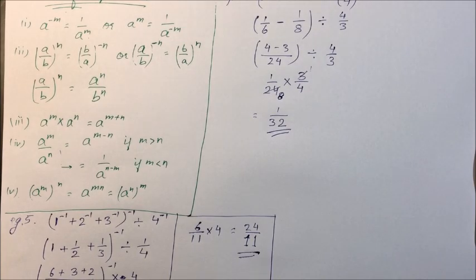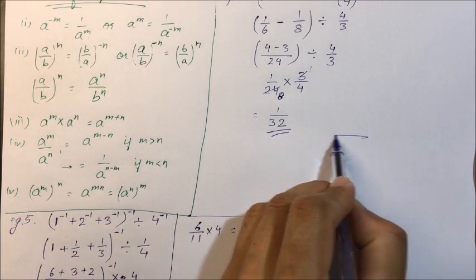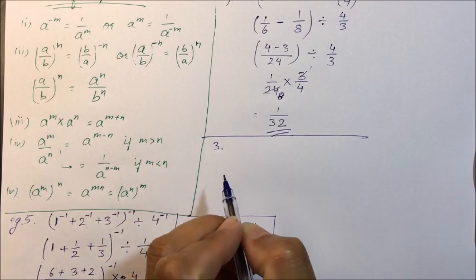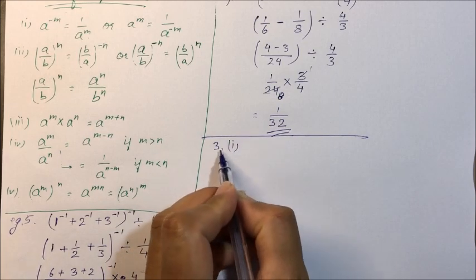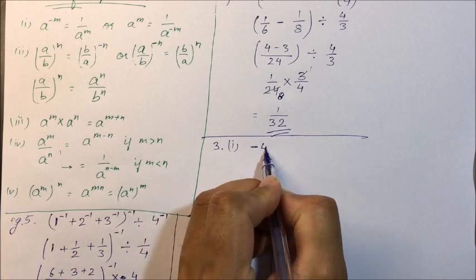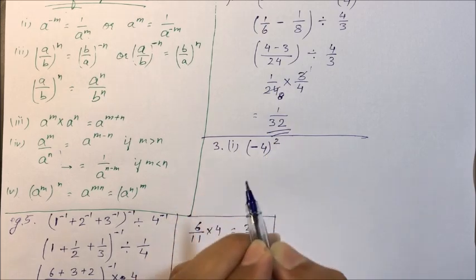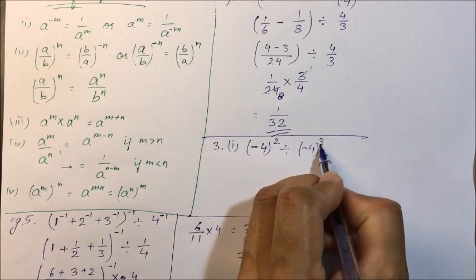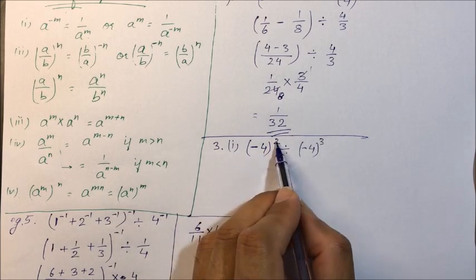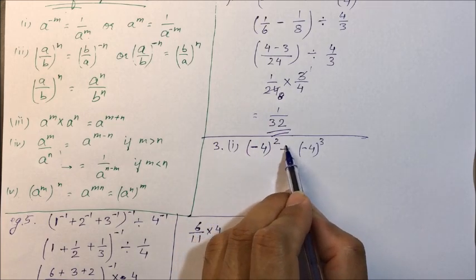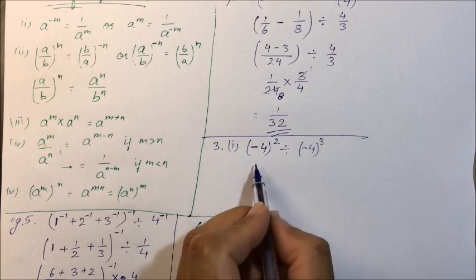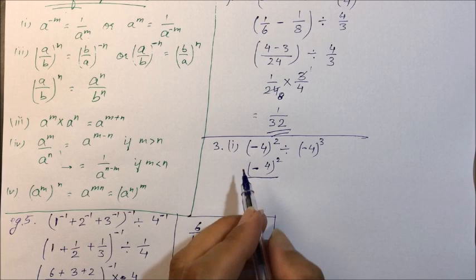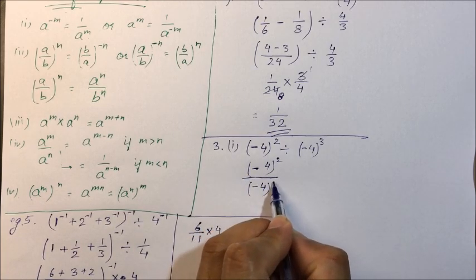Now some problems from the exercise will be taken. So I am taking third question from the exercise, first. From third I am taking first: minus 4 whole raised to power 2, the square we are taking, divided by minus 4 raised to power 3. So minus 4 square, its square we have taken, divided by minus 4, its cube. Next step, we can write it like this, minus 4 square divided by minus 4 cube.